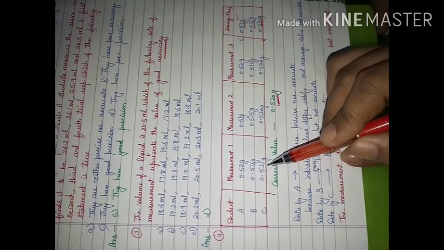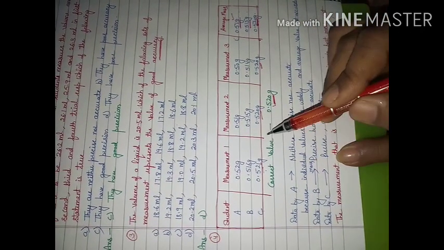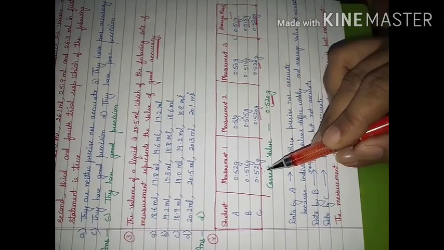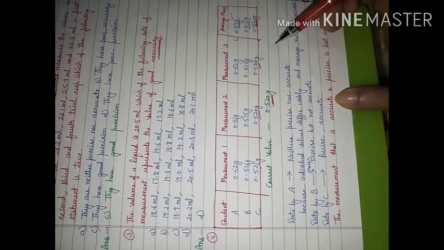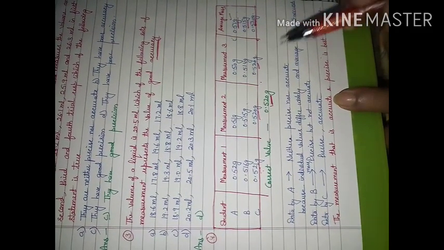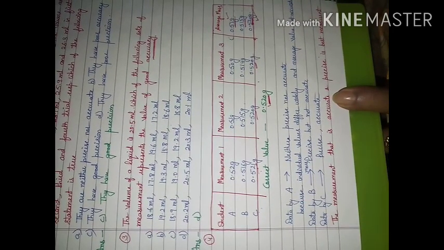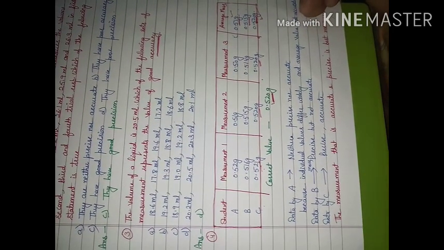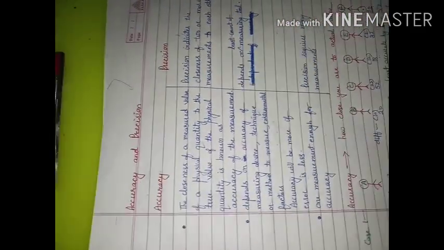And if you see these readings, they are very close to each other. So this set of readings is going to be precise. This set of readings is going to be the most accurate one. So which measurement is going to be the best? The measurement done by student C will be the best measurement, because it is precise and also accurate. Now I will come to the difference between accuracy and precision.